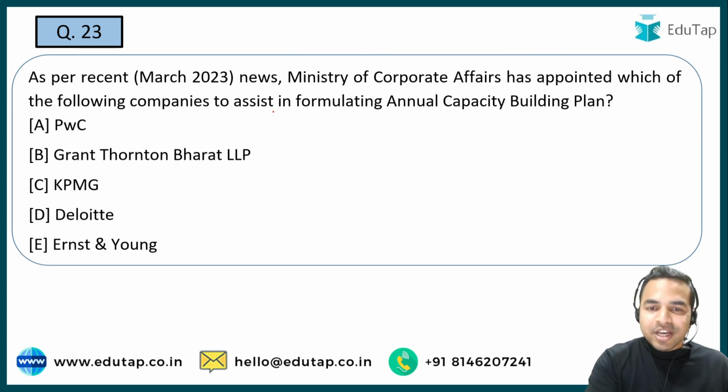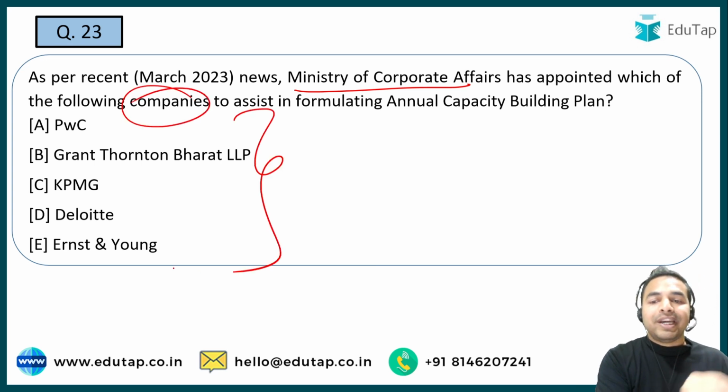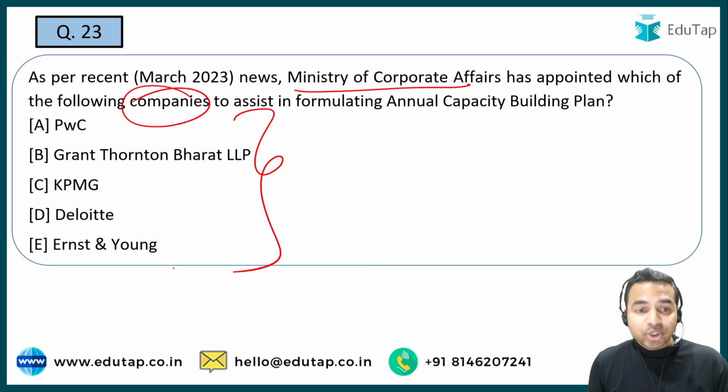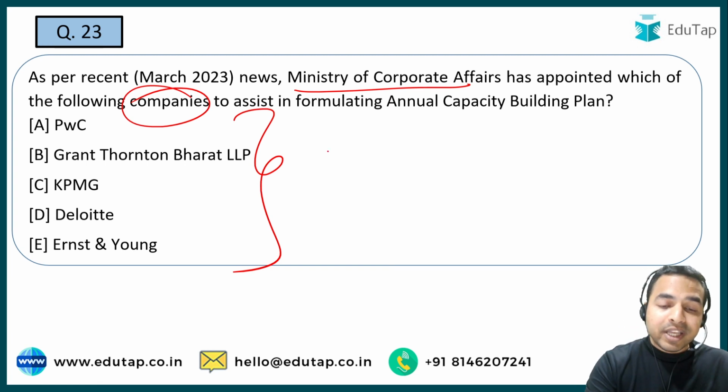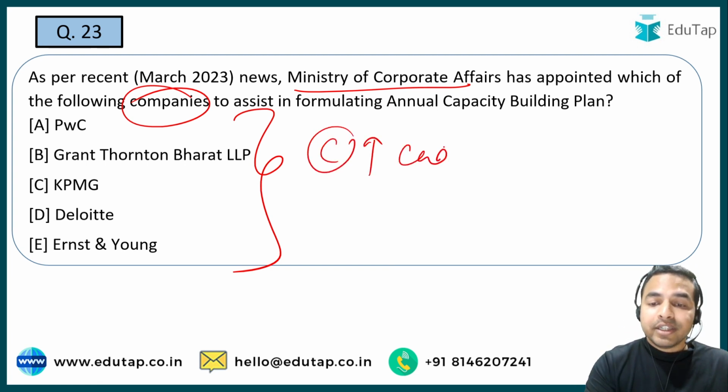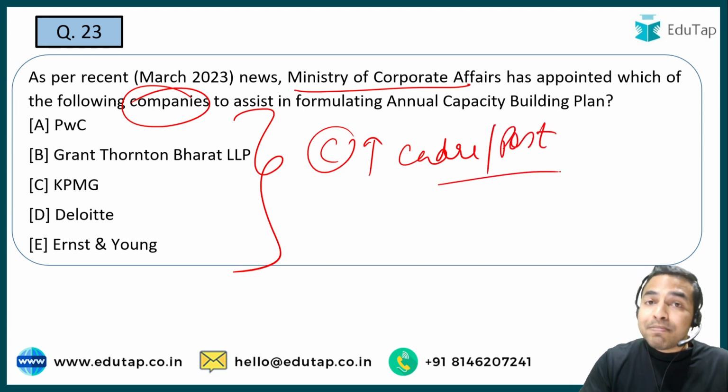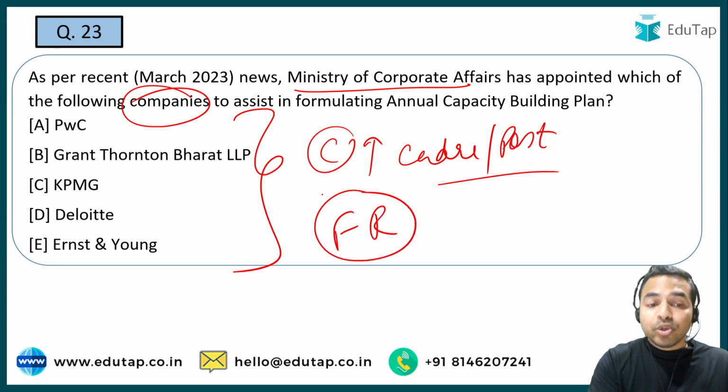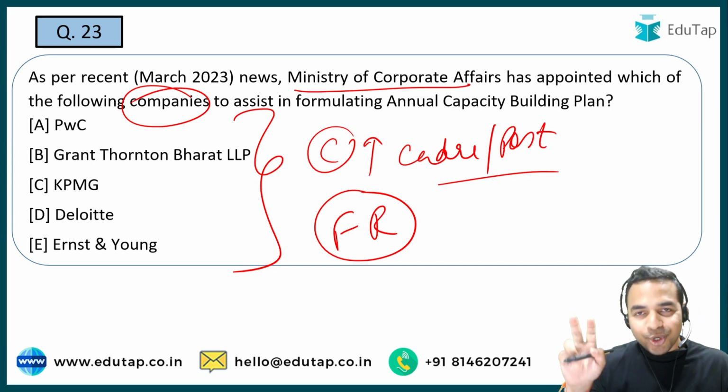Now the next question. Ministry of Corporate Affairs has appointed which of the following companies to assist in formulating annual capacity building plan? So guys, अगर हम बात करते हैं इस annual capacity building plan की, so basically with this MCA, that is Ministry of Corporate Affairs, is aiming to build the capacity among its cadre and its post and other organizations so that they can make them future ready. See guys, उनको future ready बनाने के लिए बेसिकली ये स्टेप लिया है MCA ने, and with this they are going to meet the requirement of the vision of New India.